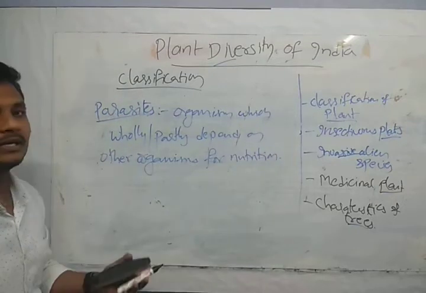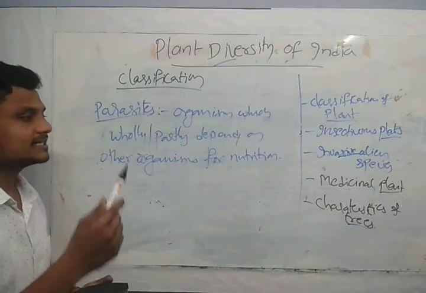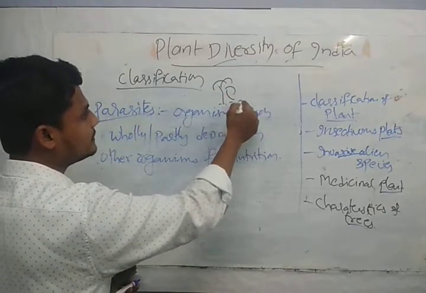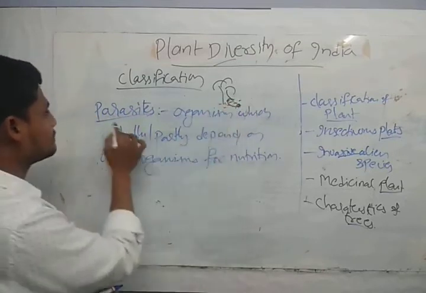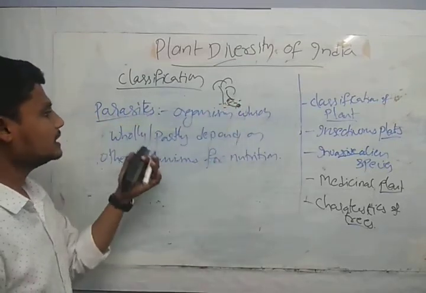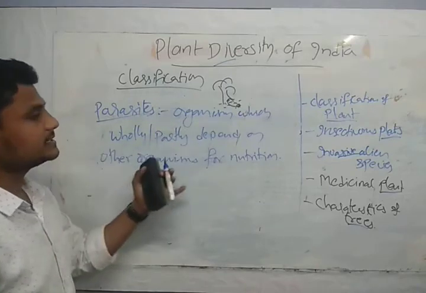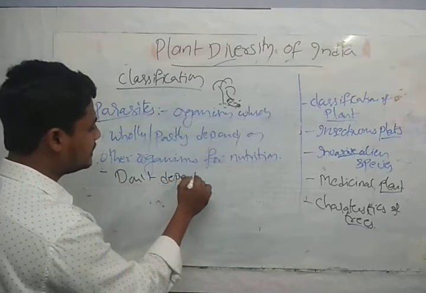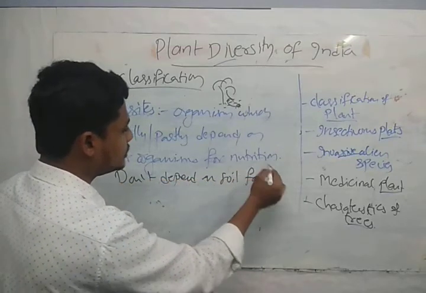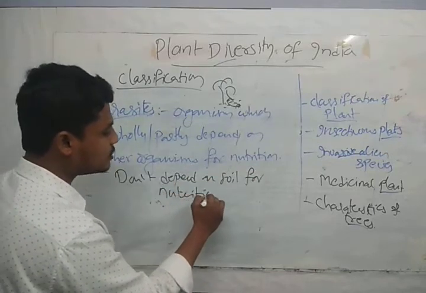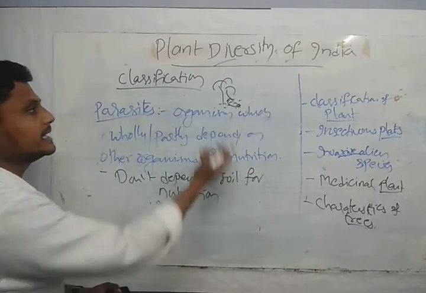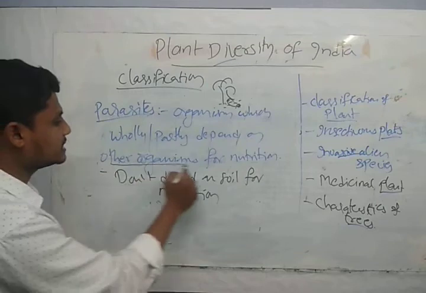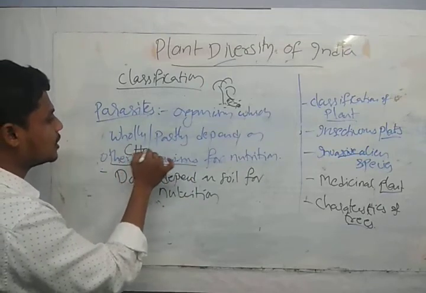Guys, generally plants get nutrition from where? Plants get the nutrition from the soil. But parasites are organisms which wholly or partly depend upon other organisms for nutrients. It means they don't depend on soil for nutrition. Generally in soil we have vitamins and minerals, which will be taken by the plants. But parasites depend upon other organisms, which we call the host.